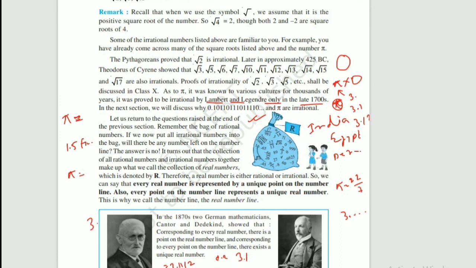So this seems quite obvious to me. Why do they have to prove it? It seems that is what it will be like, isn't it? So I don't know why they have to prove it, but they proved it in the 1870s. So there must be some reason, isn't it? And if you want to find that reason, you have to study a little higher level of mathematics.